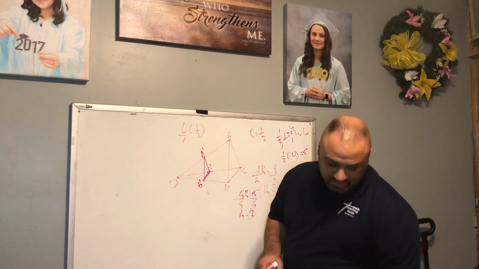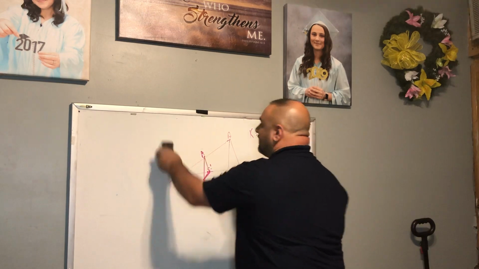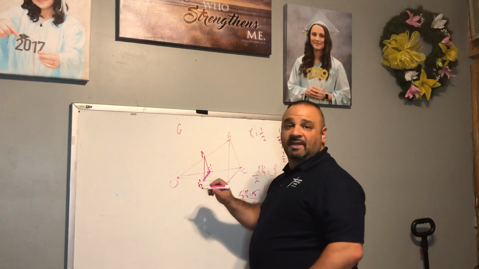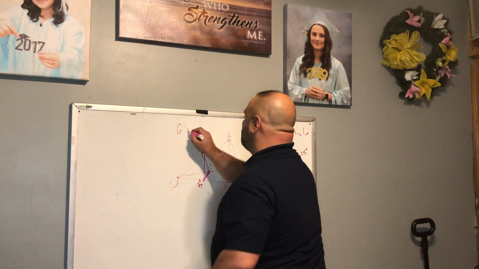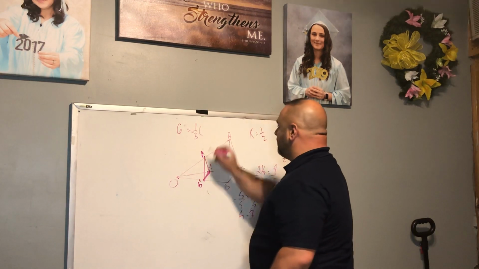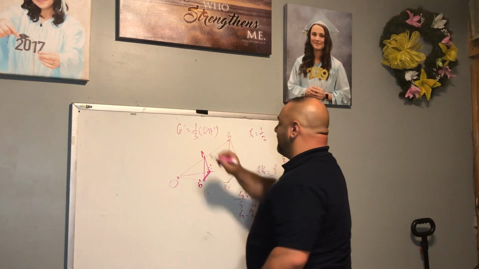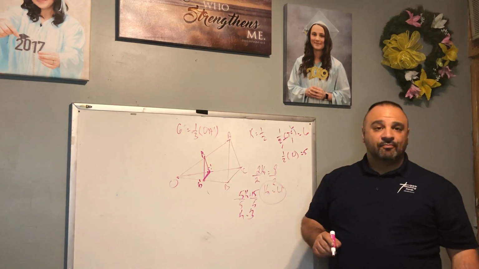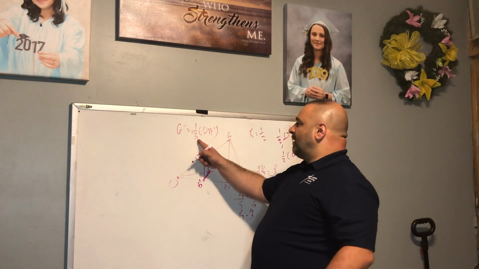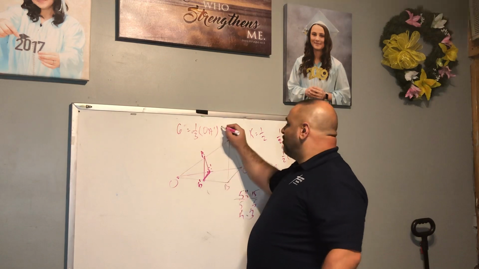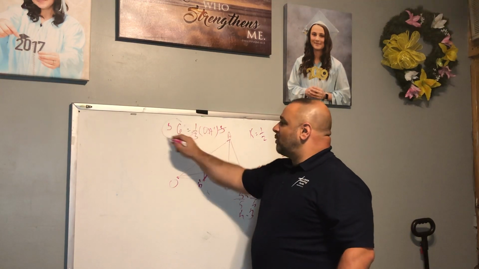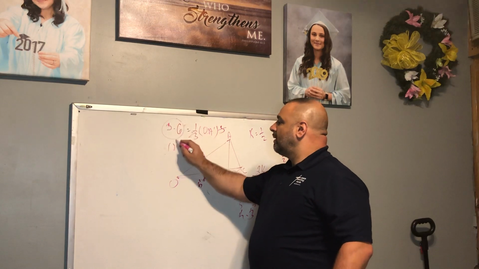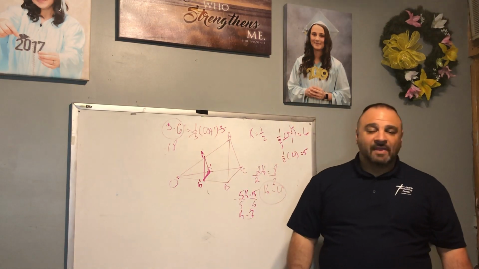It would be 6 equals 1/3 times OC. So we're going to get rid of the fraction, correct? So multiply both sides by 3. That cancels out. So OC equals 18. That's how you do it.